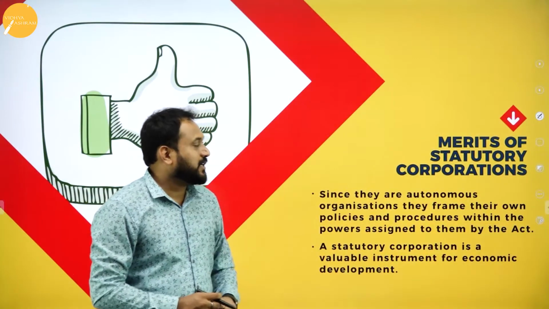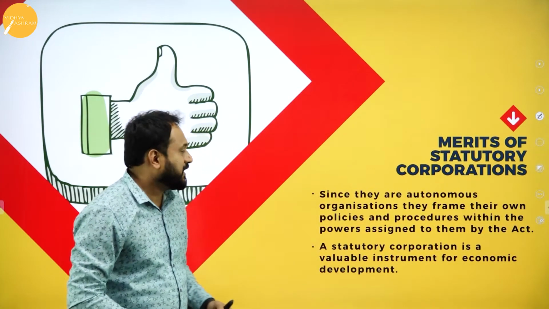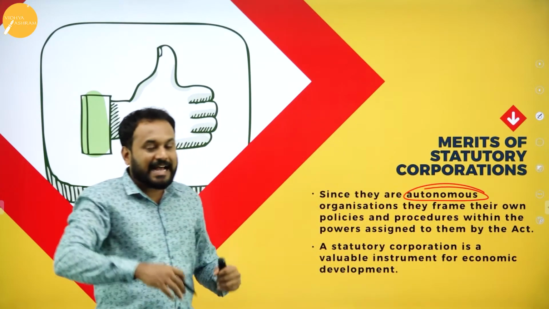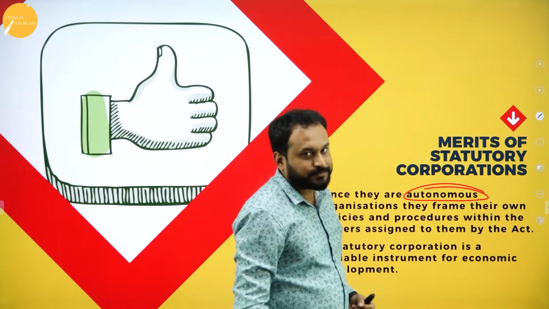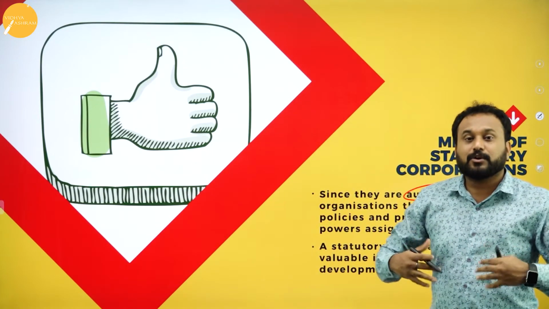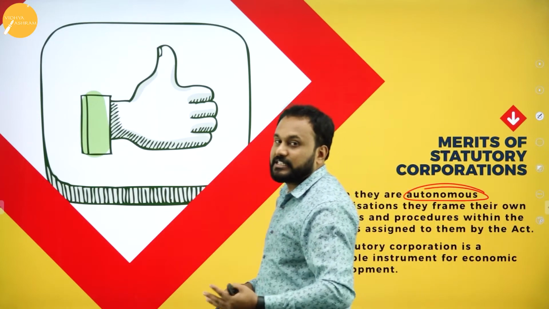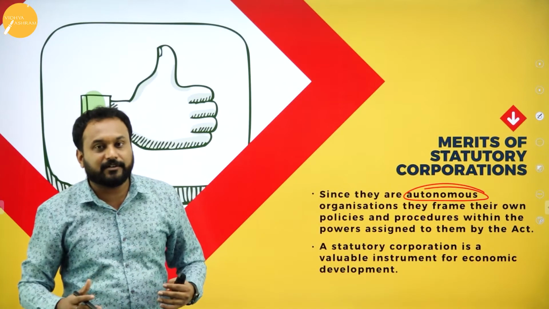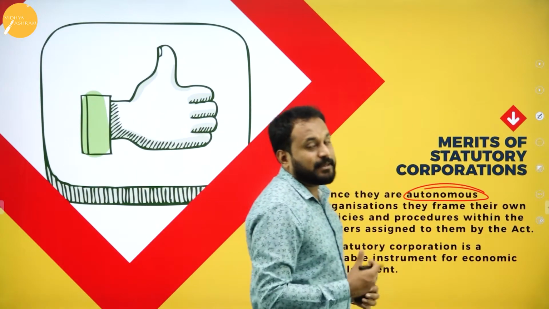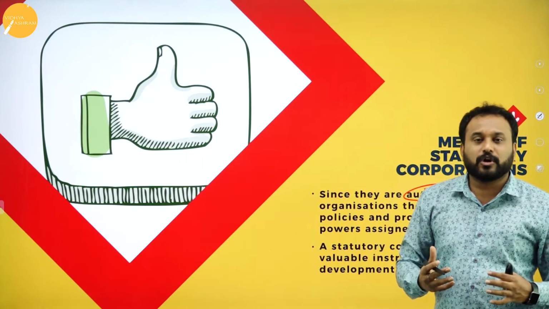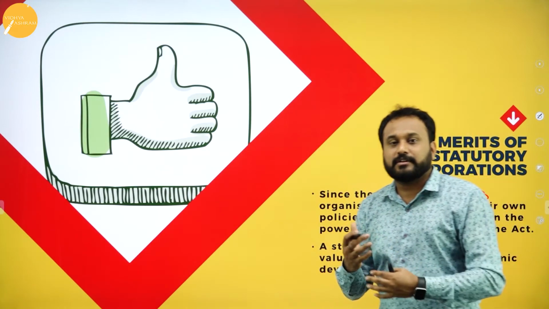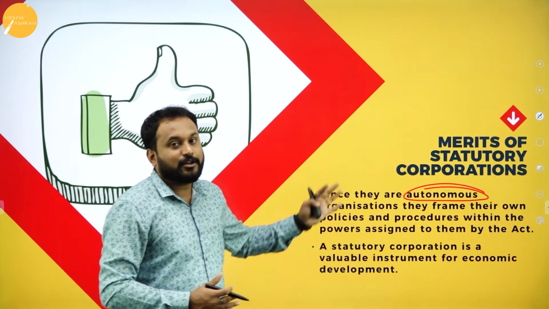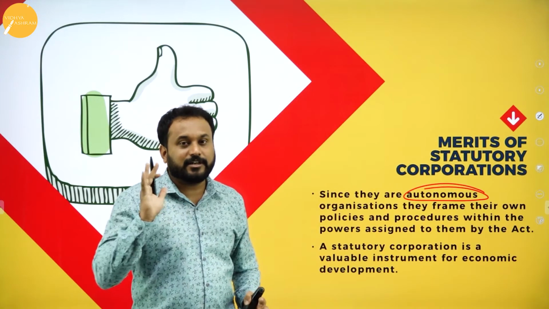Yes. The next one is the merit of statutory corporations: continuity. Since they are autonomous, what is the meaning of autonomous? Statutory itself means autonomous. They can make their own rules and regulations, their own wages and salaries, they can go with recruitment, with operations, with any kind of thing. They can even set up their own code of conduct or flexibility, whatever they want. They can negotiate anything and everything. But they need to go clean. That is the real thing about a statutory corporation.